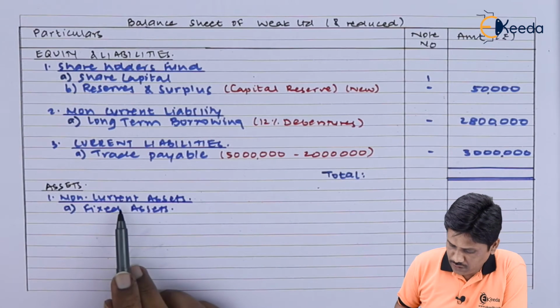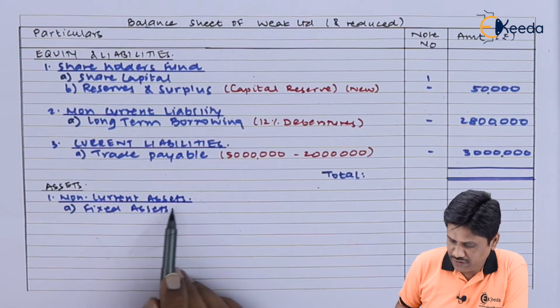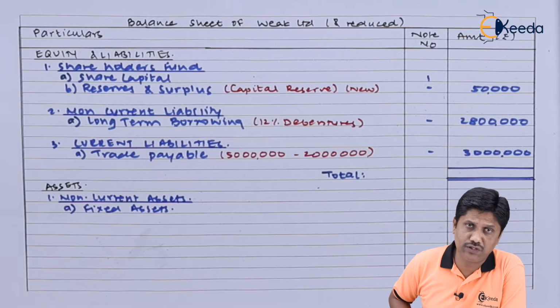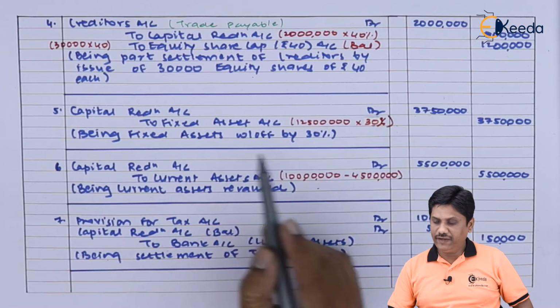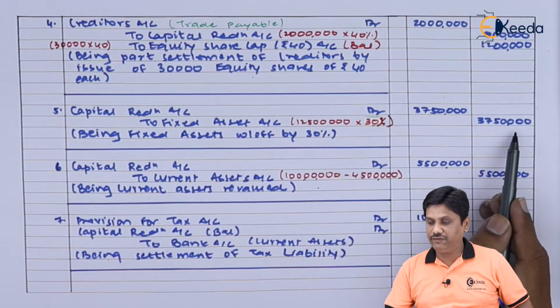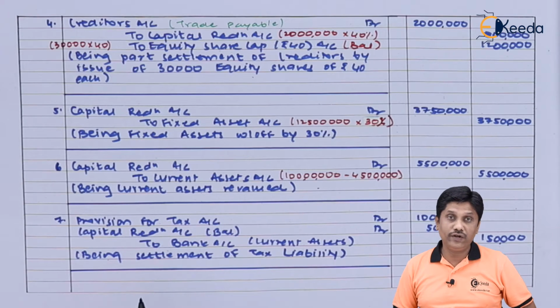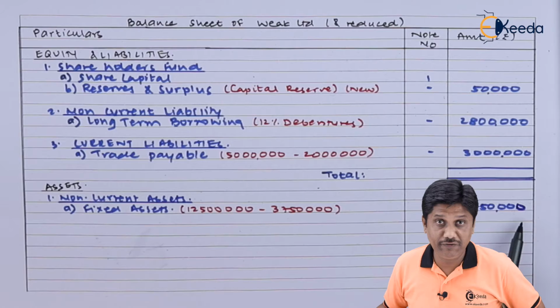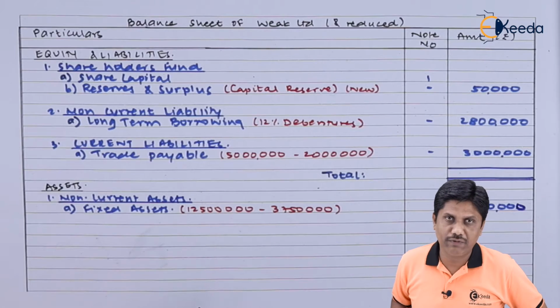Friends, you can notice on your asset side we have non-current assets where we have fixed assets, and we know that fixed assets are reduced. Let us see that. Entry number 5 says that we reduced our fixed asset by 30%, so 37,50,000 is reduced from 1 crore 25 lakhs. Friends, my revised fixed assets are 87,50,000. Let us see the next amount to write.